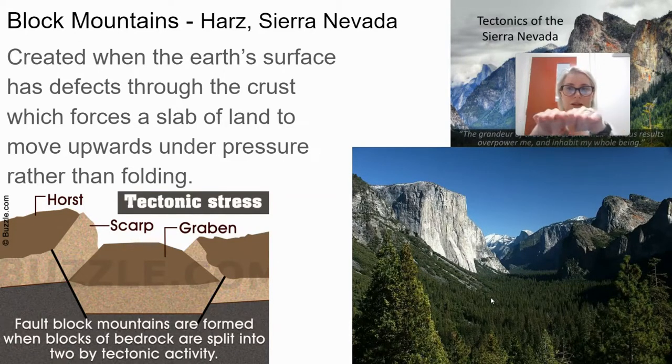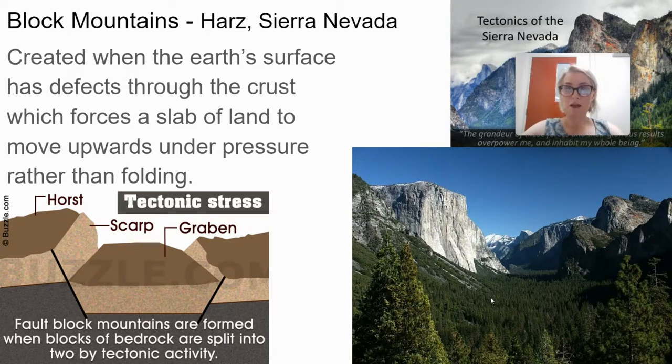So instead of coming together and bending up like this, they come together, a weak spot forms, and that presses that bit of land up. Okay? Big slabs, giant slabs of rock forming a mountain, a block mountain. Now, an example of this is the Sierra Nevada.